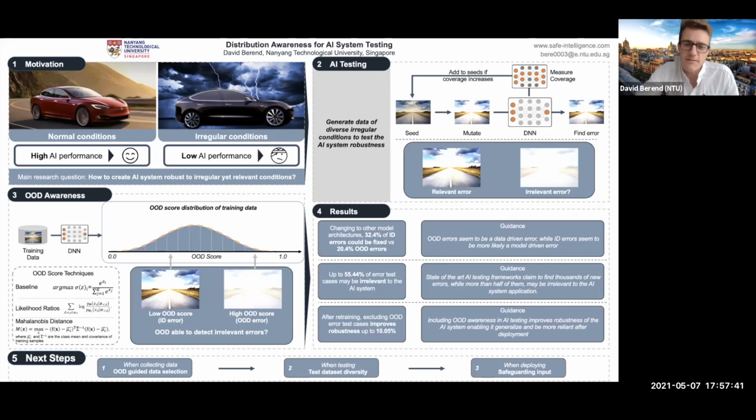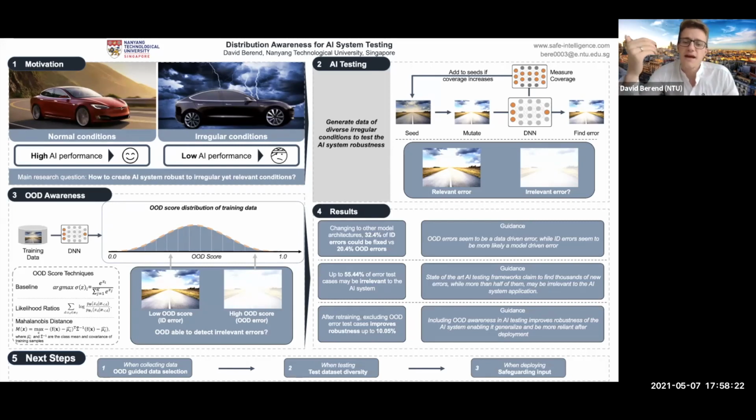Looking at the results, things got very interesting. First, we trained other model architectures to truly find the root cause, what causes an ID error and what causes an OOD error. 32.4% of ID errors could be fixed by changing the model architecture, while only 20.4% of OOD errors could be fixed. So therefore, OOD errors seem to be more data-driven, whereas ID errors seem to be more model-driven, confirming our hypothesis that OOD errors may not be relevant to the AI task.